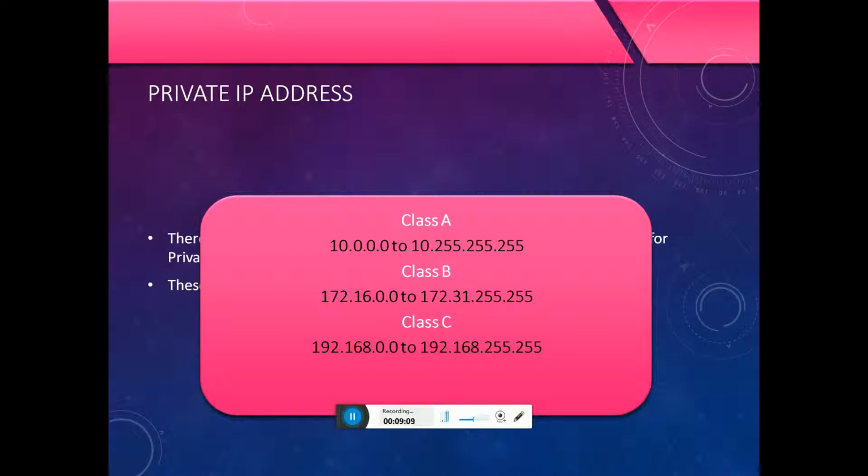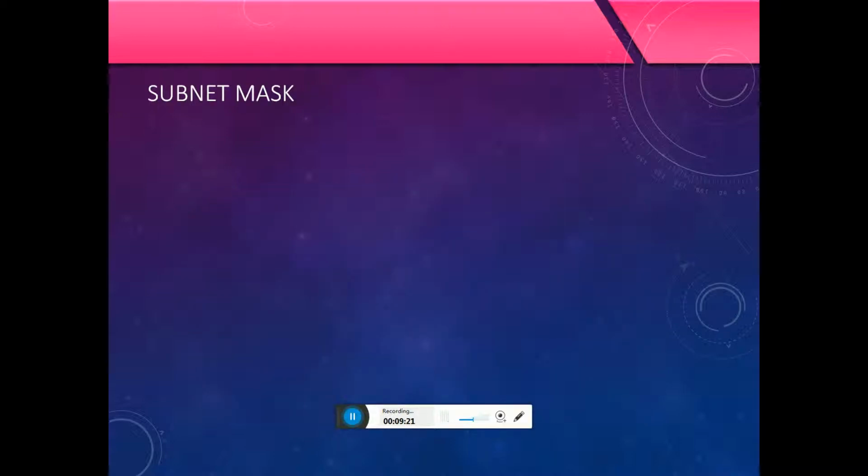In Class C, the private IP addresses are 192.168.0.0 to 192.168.255.255.